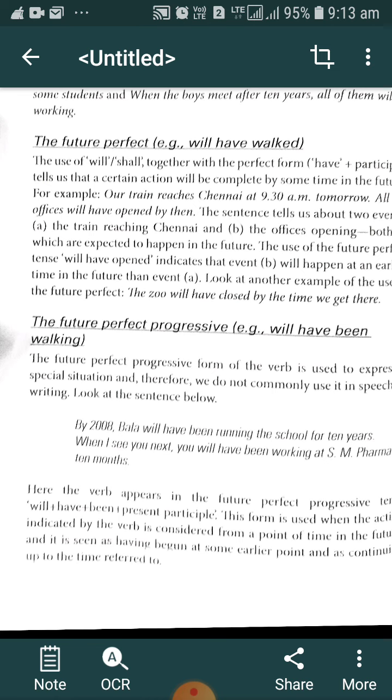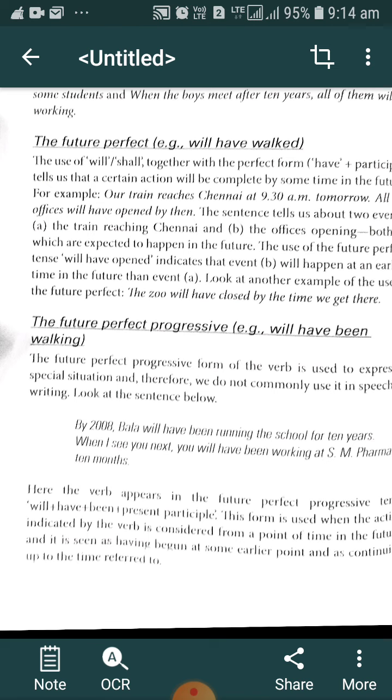Bala will have been running the school for 10 years. It means that by 2028 the running of the school will total a duration of 10 years, which means that particular action began 10 years earlier.